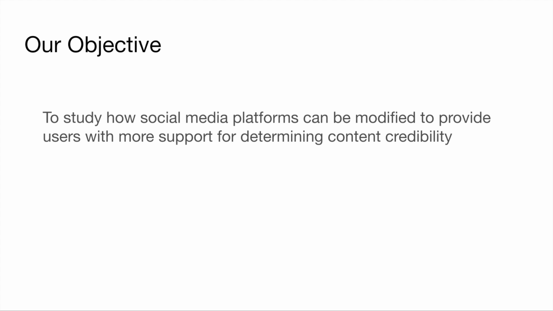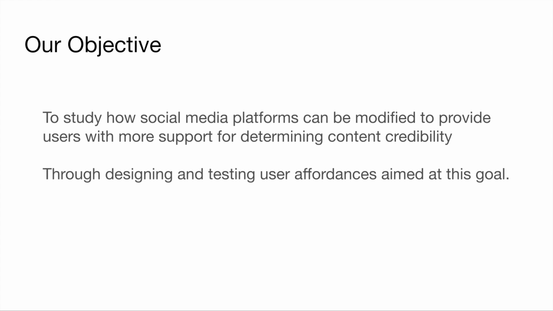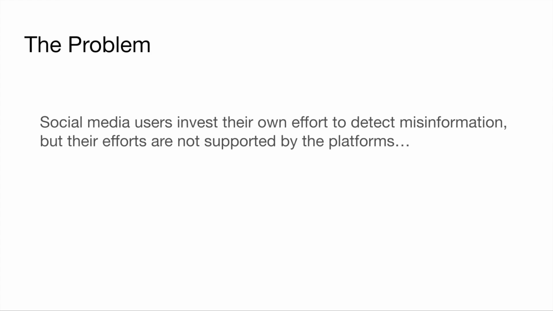Our work explores how social media platforms can be modified to provide users with more support for distinguishing accurate from inaccurate information. We propose and test design affordances that can help realize this goal. Our work is motivated by how social media users invest their own effort to detect misinformation on social media, but that their efforts aren't supported by the platforms and sometimes even undermined by them.